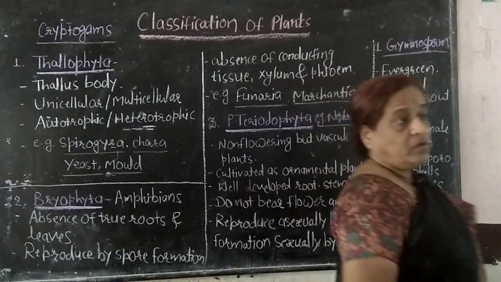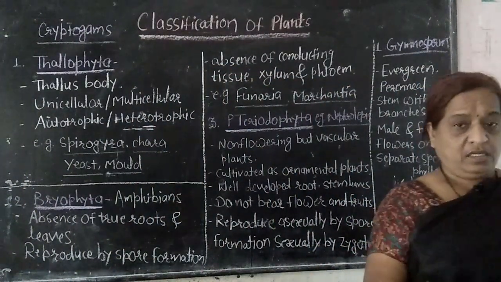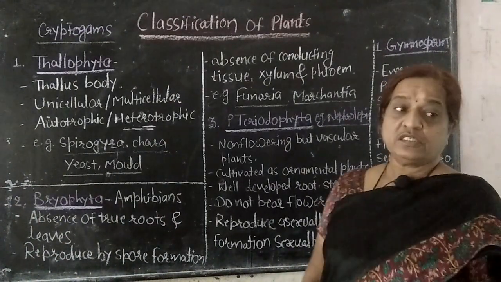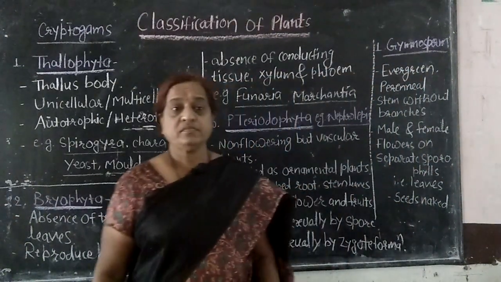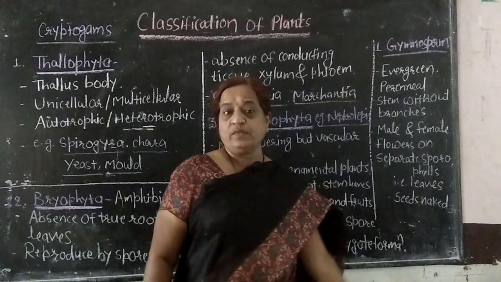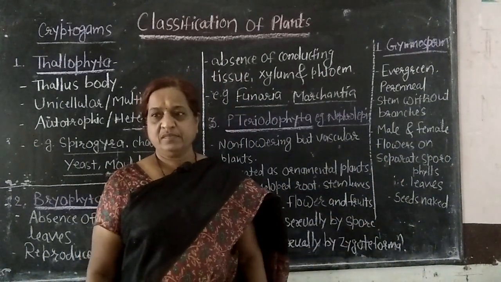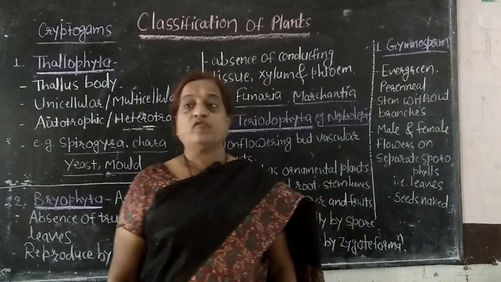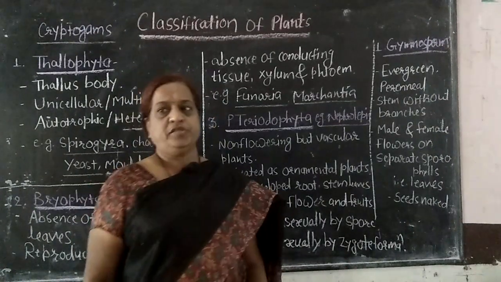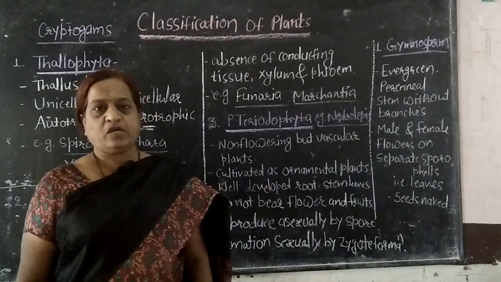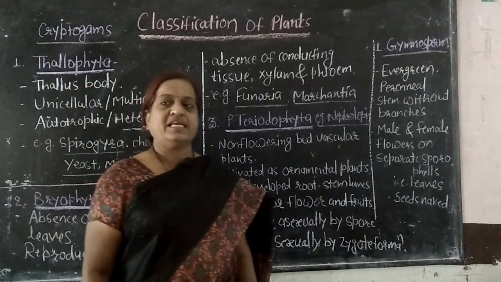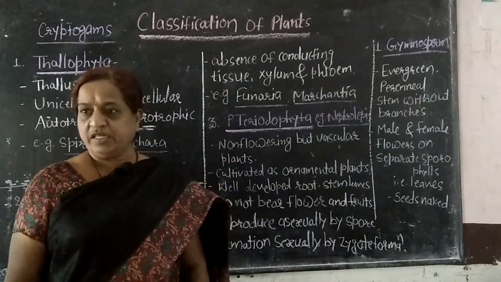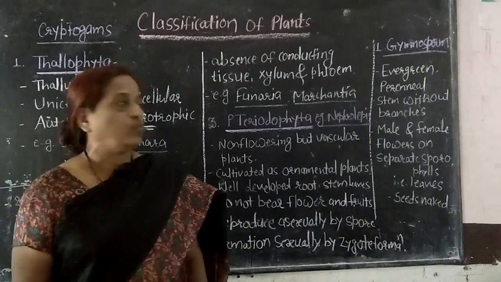Now tell me, what is the characteristic feature of the dicot plant? Yes, we have discussed in the last period. Division of angiosperm, that is monocot and dicot. So on which basis the division takes place? On the basis of number of cotyledons present in the seed. They are classified as monocot and dicot. So monocots have a single cotyledon in their seed, whereas dicots have two cotyledons in their seed. On that basis, they are classified as monocot and dicot.